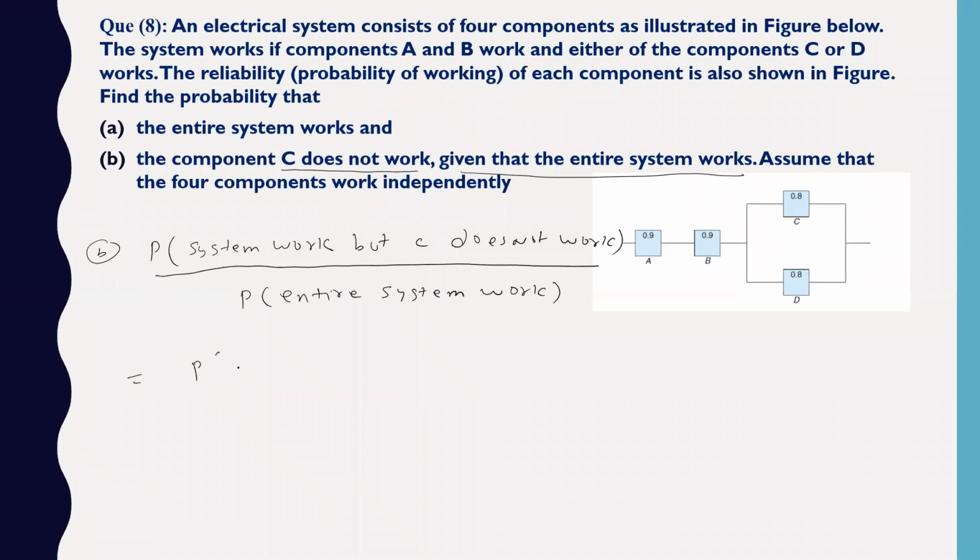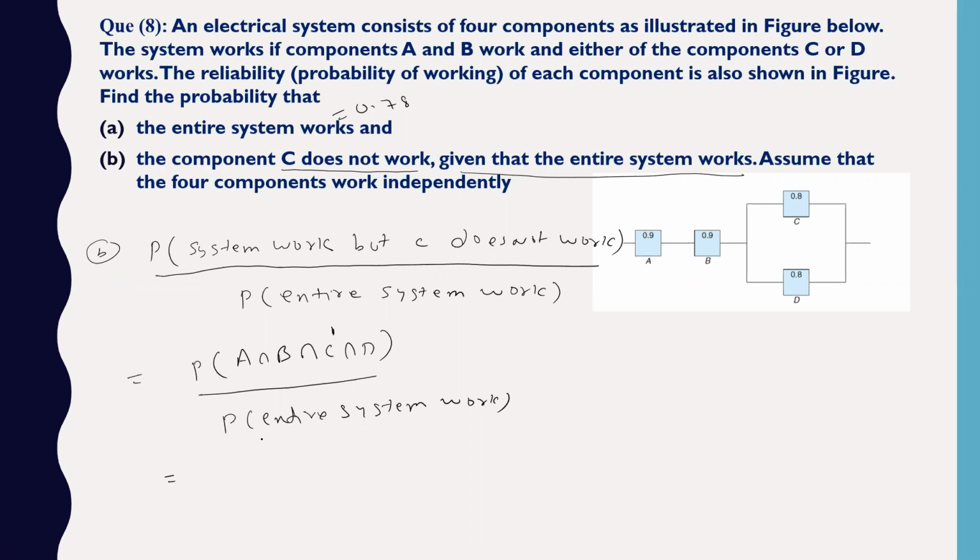So mathematically, how do you write the entire system? When the entire system works, A works and B works, and C does not work in this case, and D works, and whole divided by the probability of the entire system working. The answer for that we already have, which is 0.78, I guess. Am I right? So just put the value here.